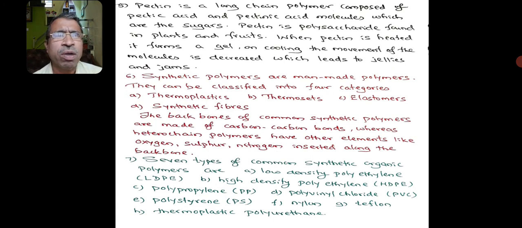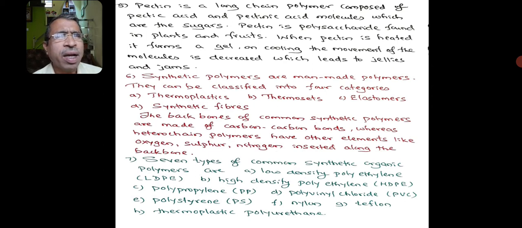Students, what you are eating, the fruit jams, the various other jams, and also the laddus, which are generally formed from sugar, on boiling form a jelly-like substance. In all these jelly-like sugars, you have pectin.